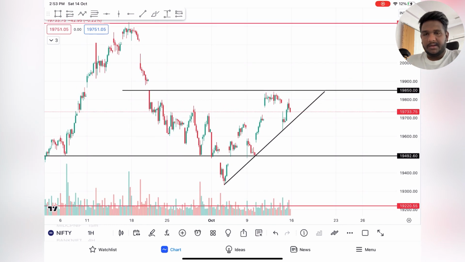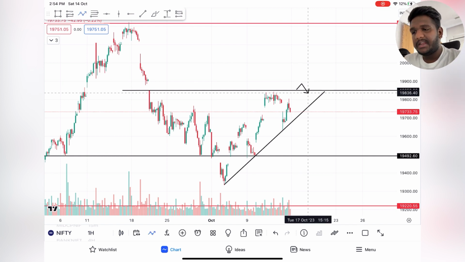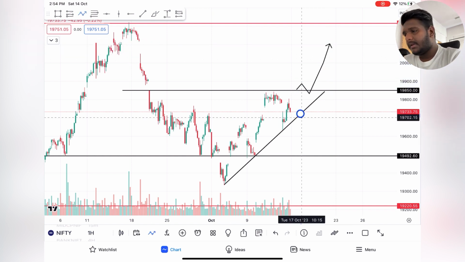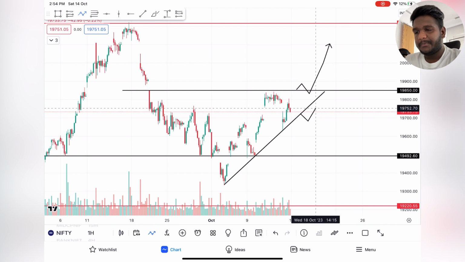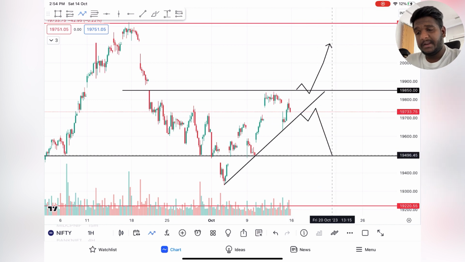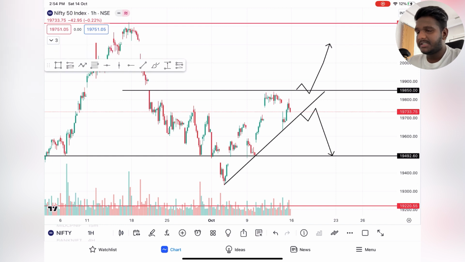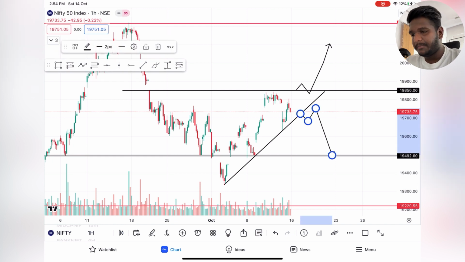For the next week, I'll give you the predictions. If it breaks 19,850 and sustains over there, then you can expect 20,000 and 20,100. And if it breaks this trend line with a small pullback, you can expect 19,500. This is for the weekly analysis, not for 1 day. I'm not telling it for tomorrow or the day after tomorrow. This is for next week. Take a screenshot, it will be very helpful for you, and mark the same levels as I am doing.